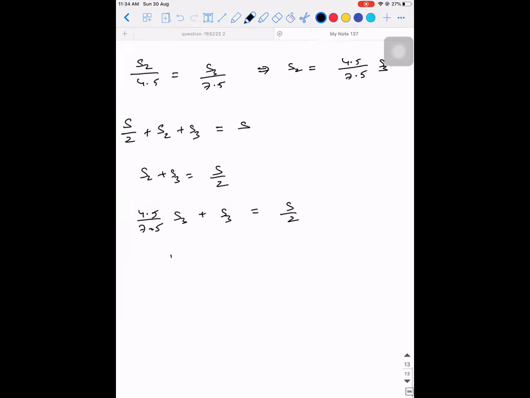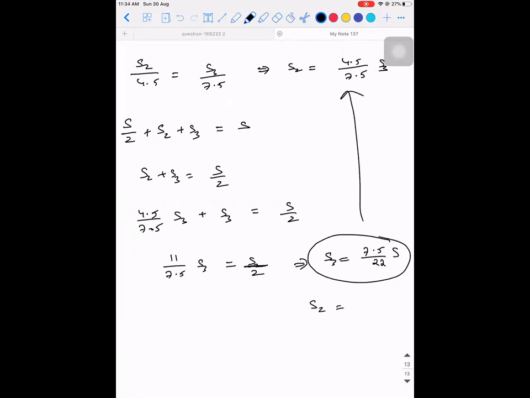So how much is this? 12 divided by 7.5 S3 is equal to S by 2, which implies S3 is equal to 7.5 by 24 into S. If S3 is 7.5 divided by 24 into S, I'll substitute it here. S2 will be equal to 4.5 by 24 into S. Any doubt on this? No, sir.